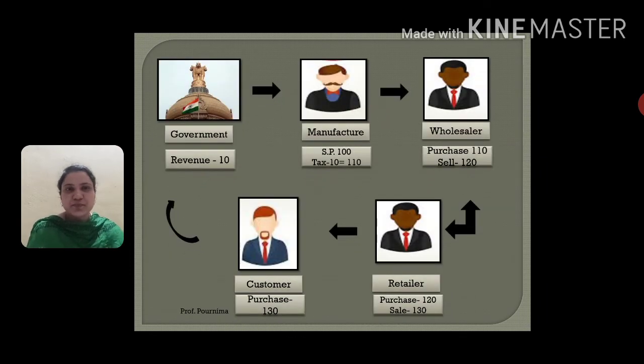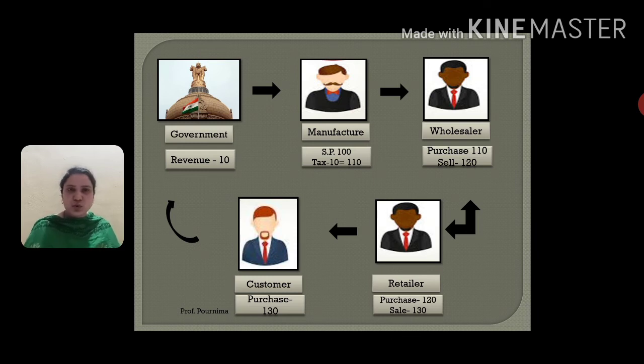Now see this. The manufacturer will produce the goods and he will sell those goods to the wholesaler for 100 rupees. Okay. Now the government is saying you are earning 100 rupees, and for that you have to pay tax.